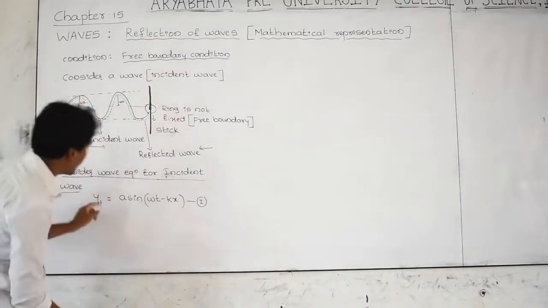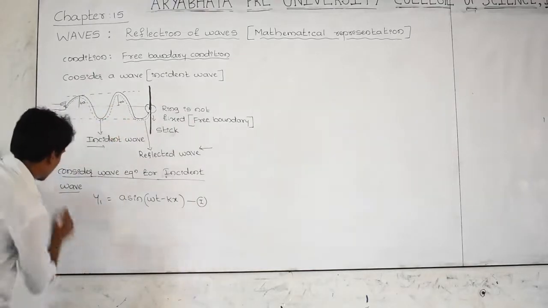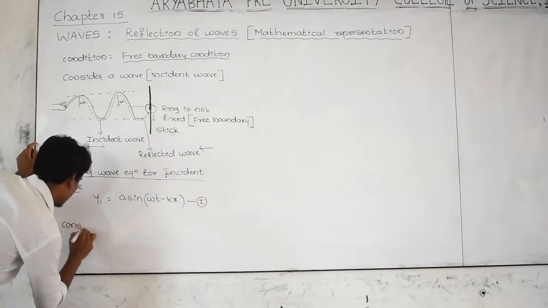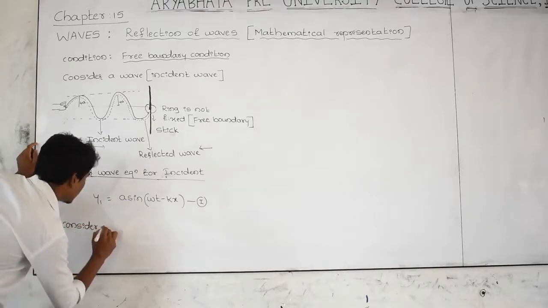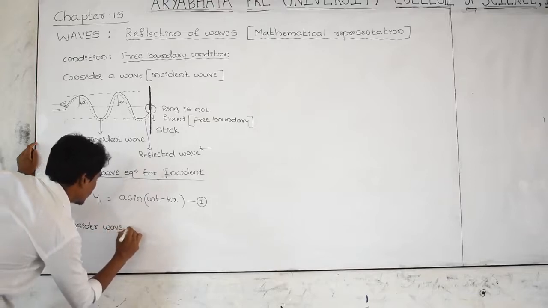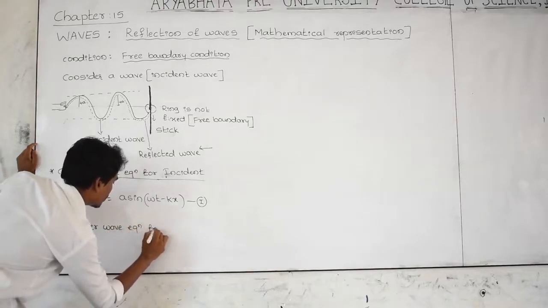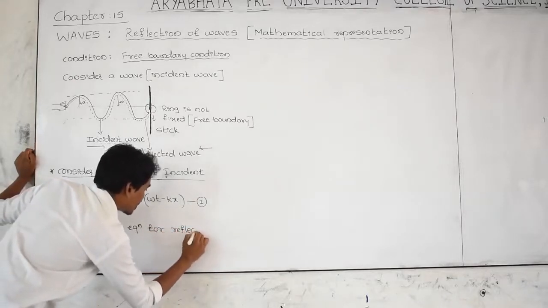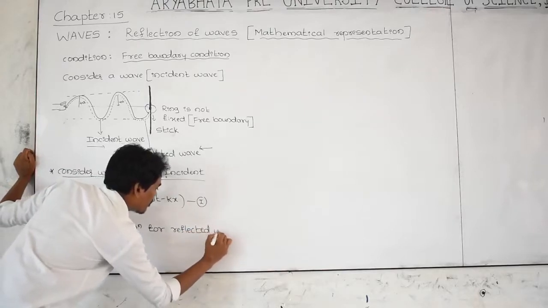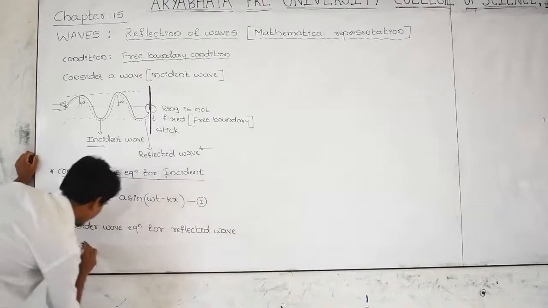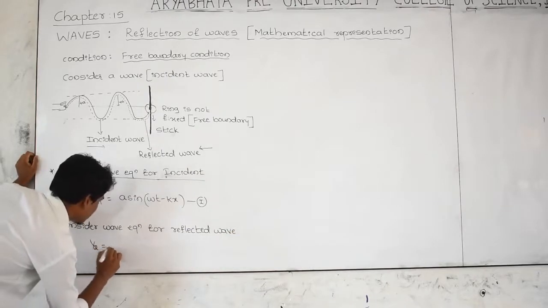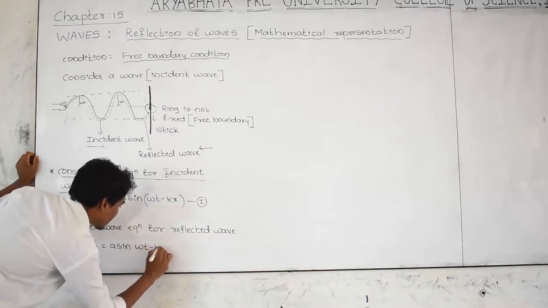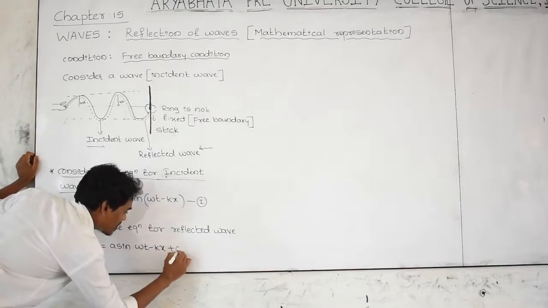Similarly, consider the wave equation for the reflected wave. For the reflected wave, which means the second wave, the dotted wave, I am indicating it as y2. Y2 is equal to the same equation, a sine of omega t minus kx, with one extra term I am considering here, phi.